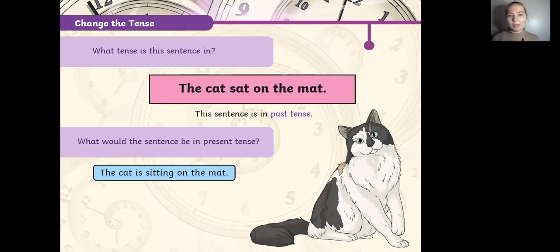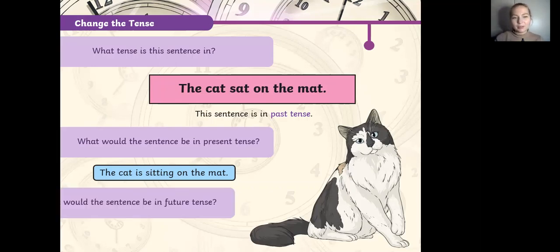By the way, the adverb can be changed all the time. It can stand in the beginning, it can also stand in the end. So the cat is sitting on the mat is a present continuous tense. If we make it present simple, it would be the cat sits on the mat, but it means that basically the cat sits there all the time, like in a repeated mode or something like that in general.